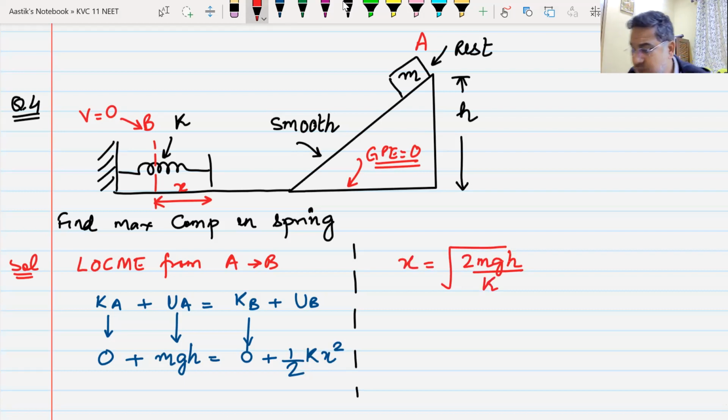So that is how we are supposed to do problems of this type. Everyone understands them? Yes or no? Everyone got this? How we are applying this law of conservation of energy and how we are getting the answer for this? Yes or no?